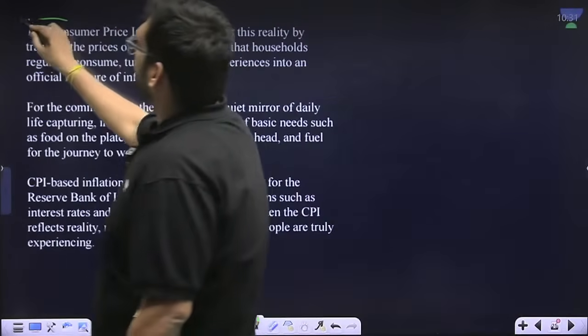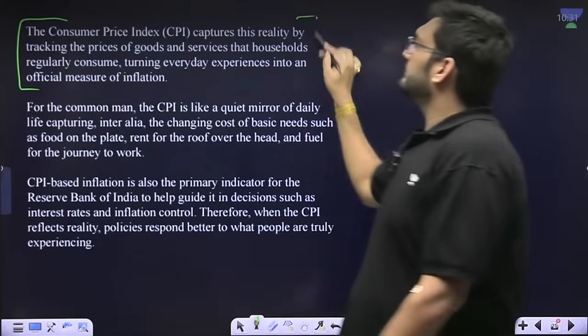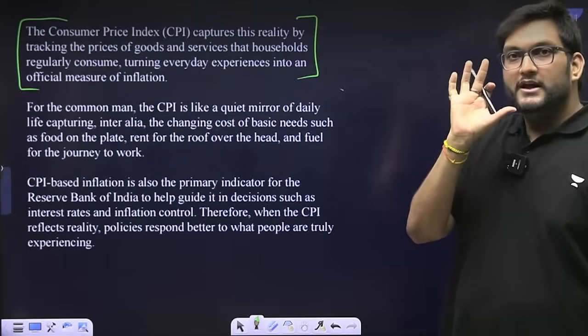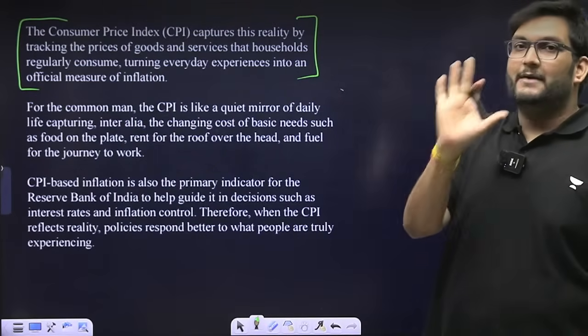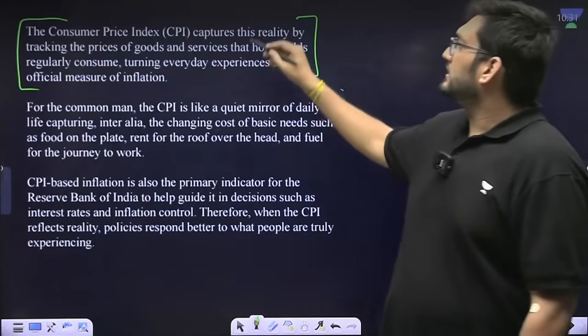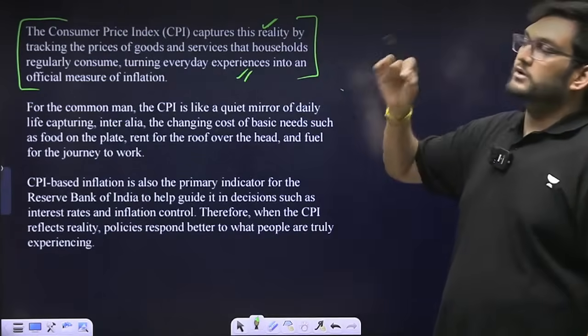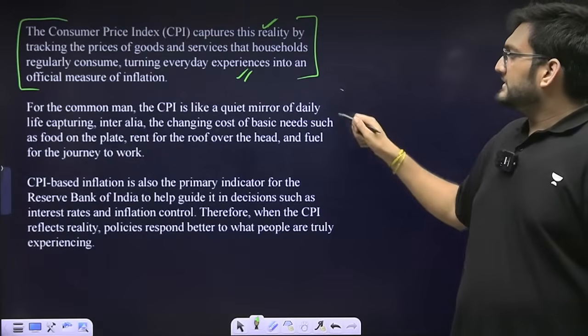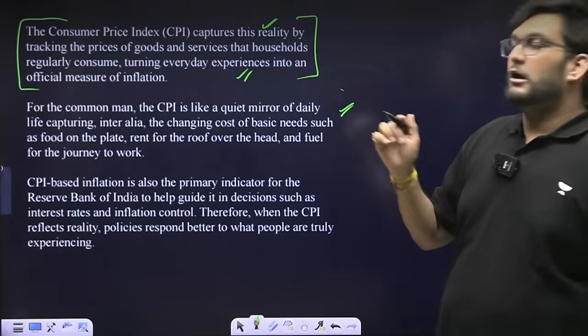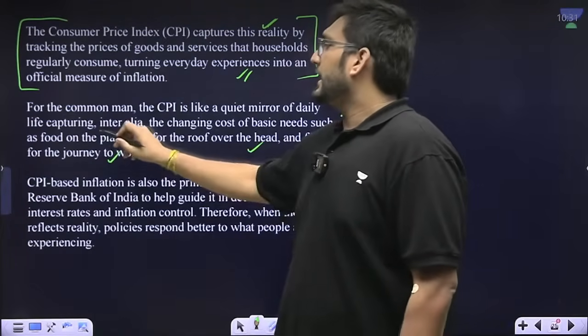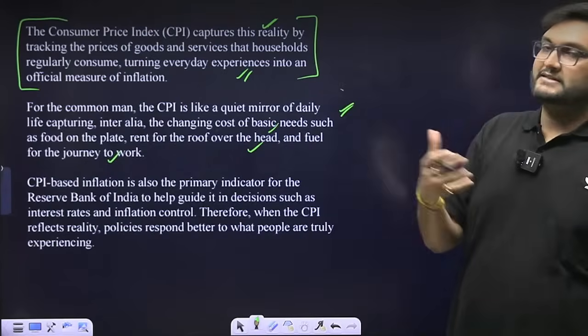So CPI, according to him, is the one which actually captures the real inflation and the reality of day-to-day experience of inflation. CPI is a daily mirror of how much food, fuel, and basic needs cost.